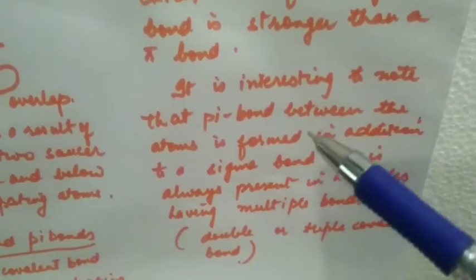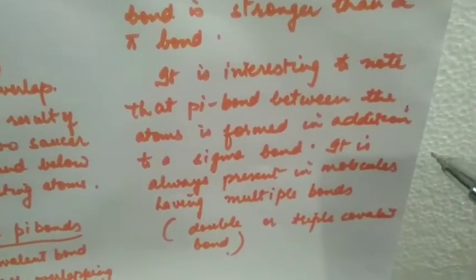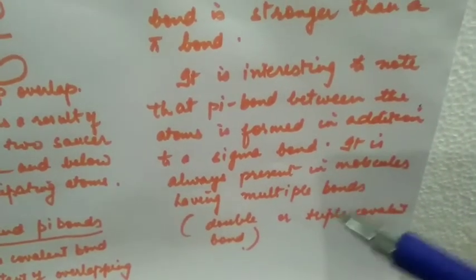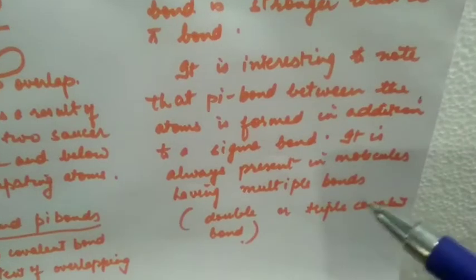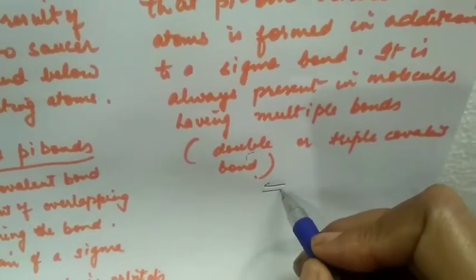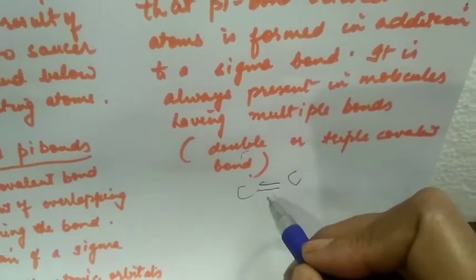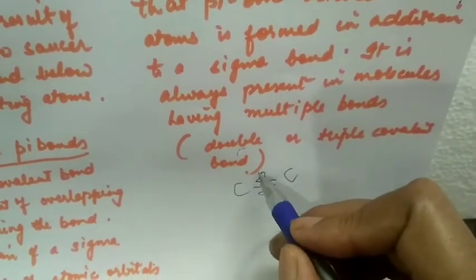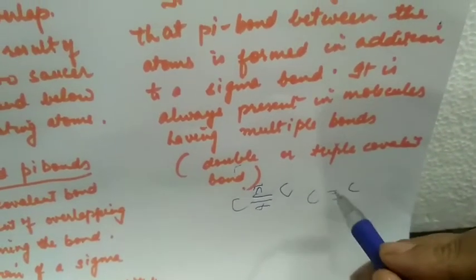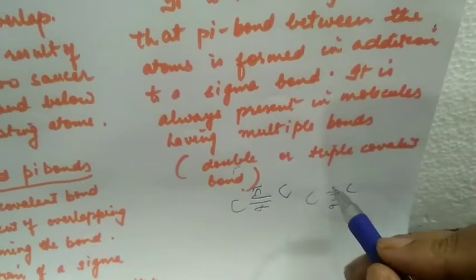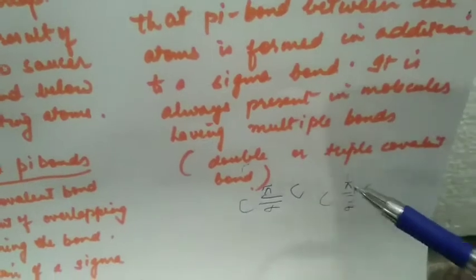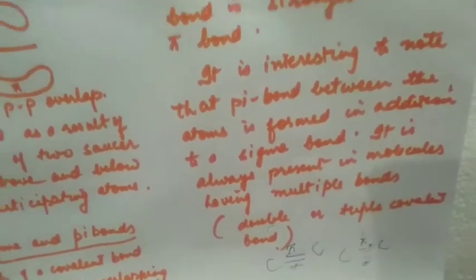It is interesting to note that the pi bond between the atoms is formed in addition to sigma bond. It is always present in molecules having multiple bonds, that is double or triple bonds. So if there is a double bond between two atoms, then one of these bonds is sigma bond and the other one is pi bond. Similarly, if there is a triple bond, then out of the three bonds, one is sigma and two are pi bonds. So pi bond occurs in addition to sigma bond.